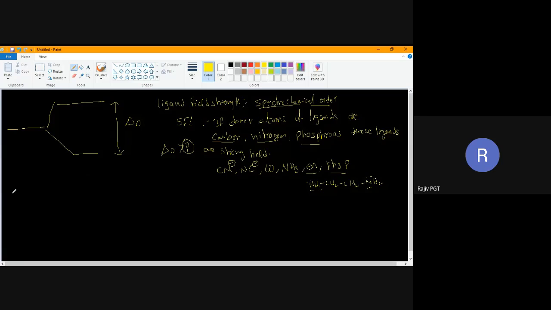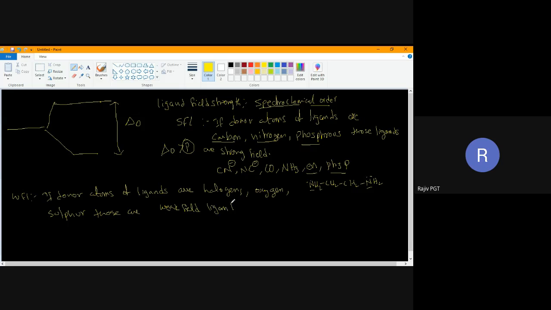Next one is weak field ligands. How can we recognize weak field ligands? If the donor atoms of ligands are halogens, oxygen, sulfur, those are weak field ligands.